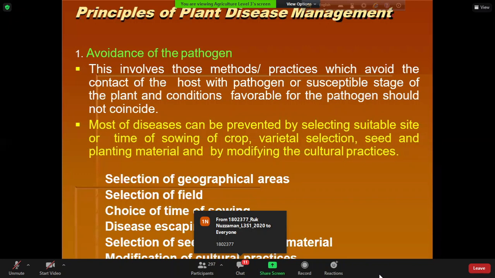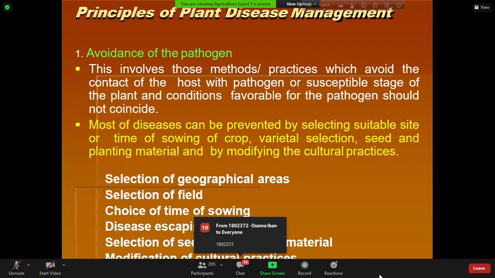So by ensuring this, we can avoid the pathogen, and we can do it by a number of ways: by selecting the area where pathogen is not present, by selecting the field, by choice of time of sowing. For example, late blight is very severe in the months of January and December, when temperature is very low and relative humidity is very high.